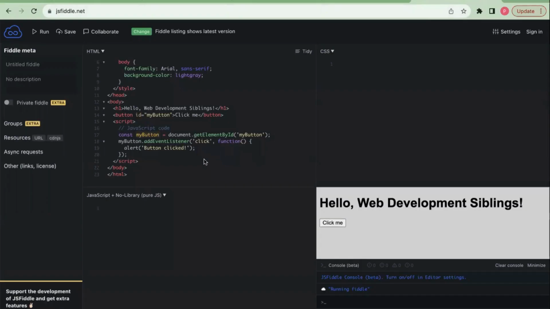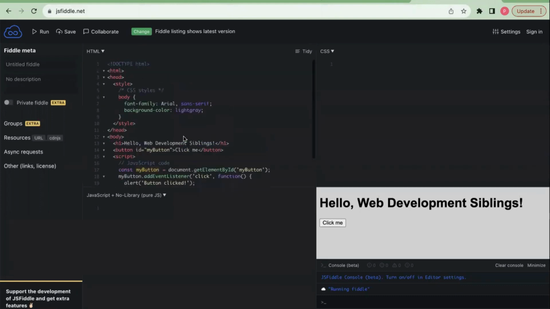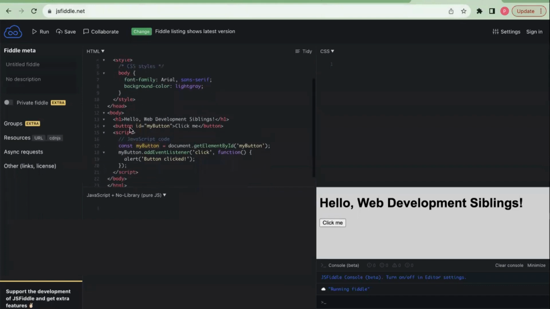This shows a simple web page that integrates HTML, CSS, and JavaScript elements. This is an example of sibling-like technologies in web development. Here I have used HTML code, CSS code, and JavaScript code. All these technologies work together just like siblings to render a page.